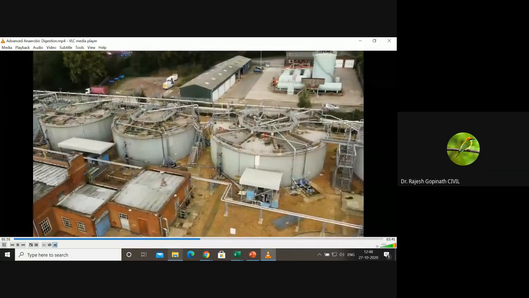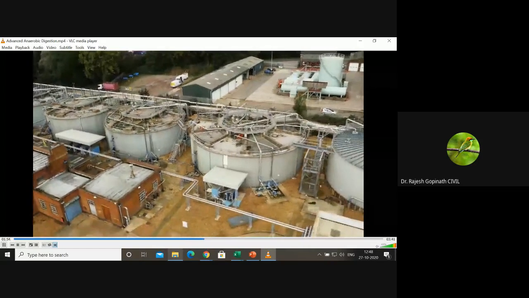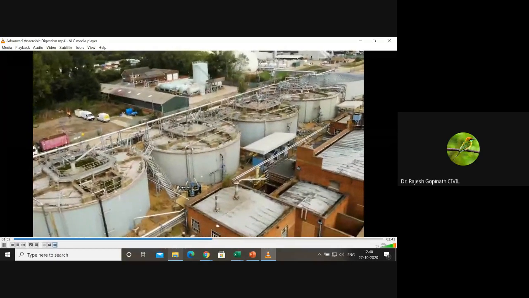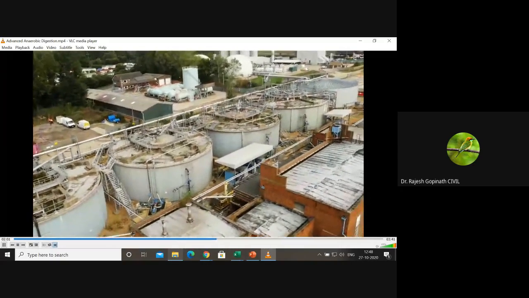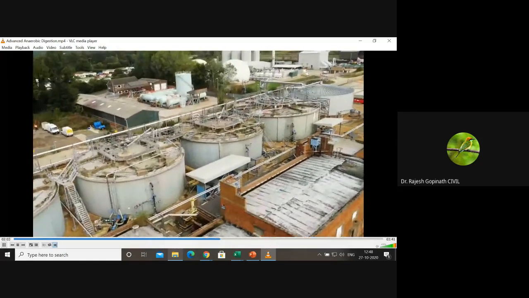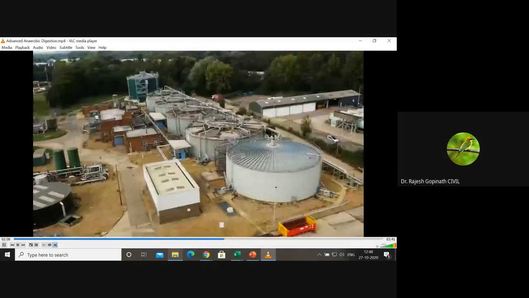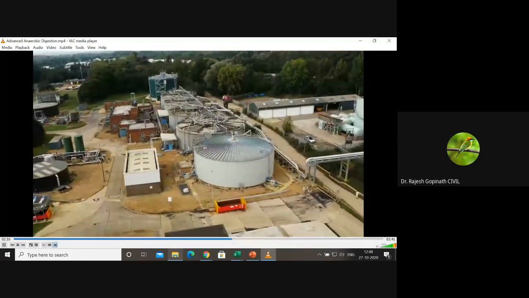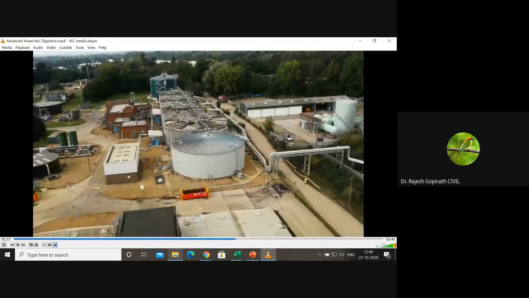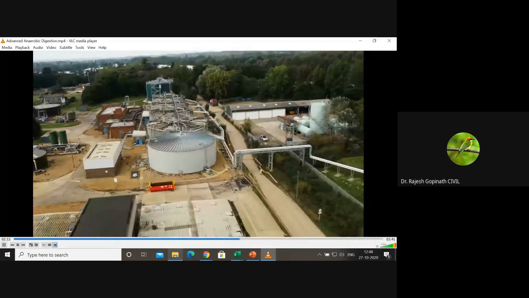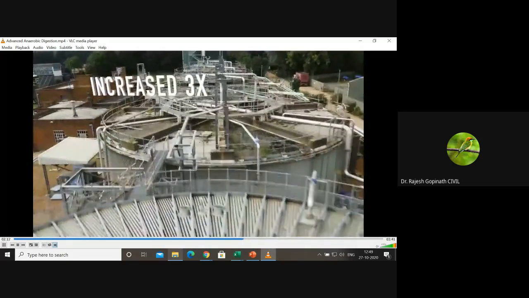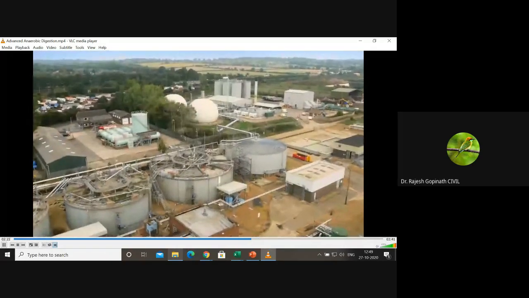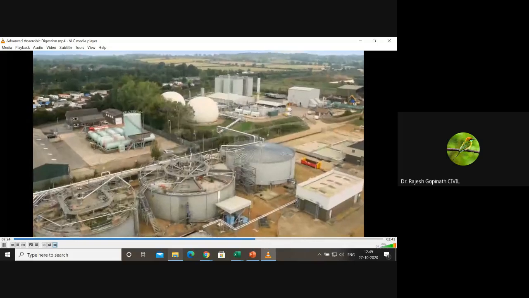Because of Suez's patented biological hydrolysis process, digester performance is dramatically improved, achieving higher gas retention with shorter digester retention time in comparison to conventional mesophilic digestion. This allows significantly more sludge to be treated in the existing infrastructure. At Great Billing, the amount of sludge treated through existing digesters was increased by 3 times using Suez's process, which allowed the plant to become Anglian Water's main regional sludge treatment center.